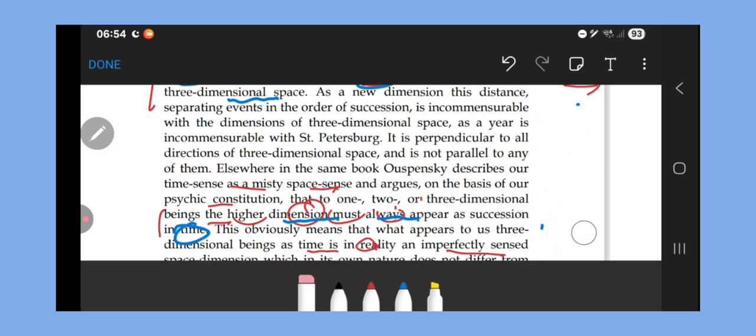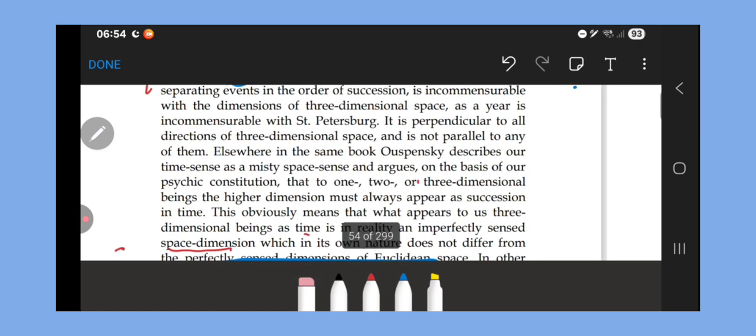Okay, that much we have covered, even if we haven't understood much in terms of getting a new insight, I think. Elsewhere in the same book, Ouspensky describes our time sense, and now this came subjective element. And remember, when we were discussing Einstein, Allama Iqbal made this comment that in Einstein, the subjective element of time goes missing in his theory. So elsewhere in the same book, Ouspensky describes our time sense as a misty space sense.